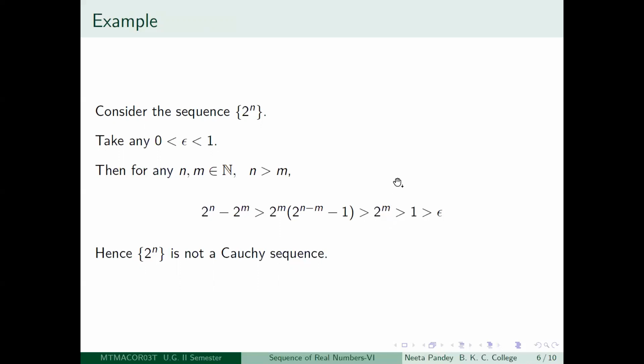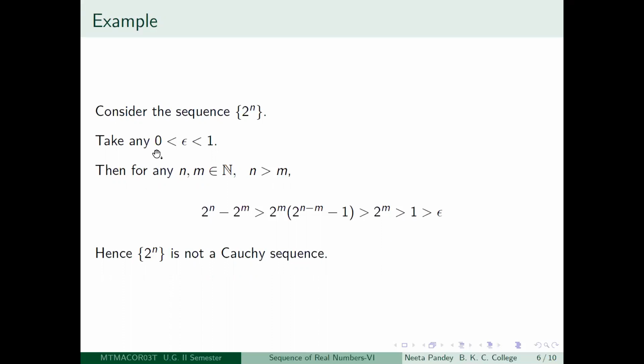But now what is 2 to the power m? Its least value is going to be 2, right? Why? m is a positive integer, so its least value is 1. So 2 to the power m, least value is 2 to the power 1, that is 2. So it is at least greater than 1, right? So what have you got? Even if there is a less than or equal to here, the total effect is that 2 to the power n minus 2 to the power m is becoming greater than 1.